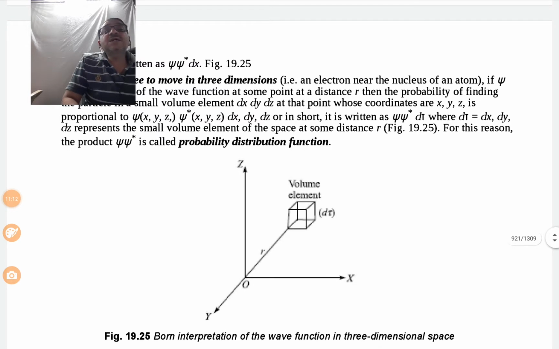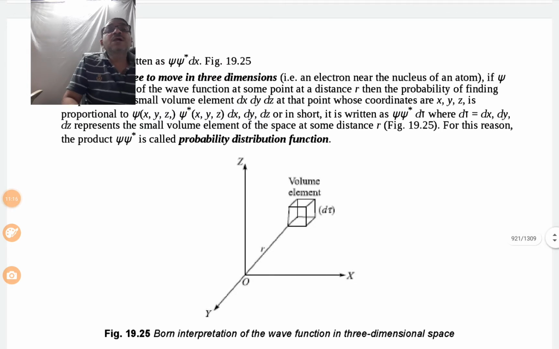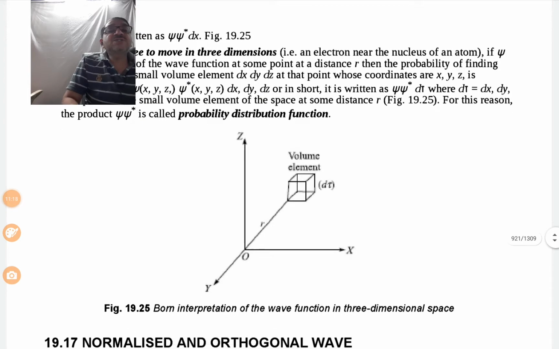For this reason, the product psi into psi star is called the probability distribution function.